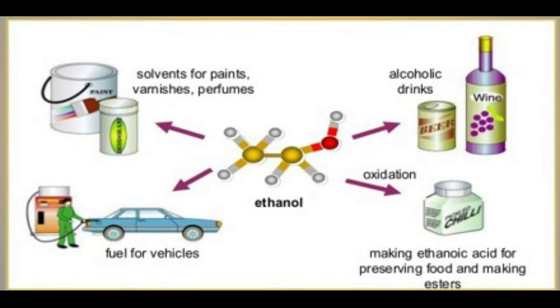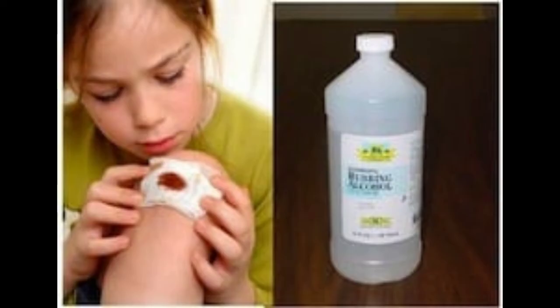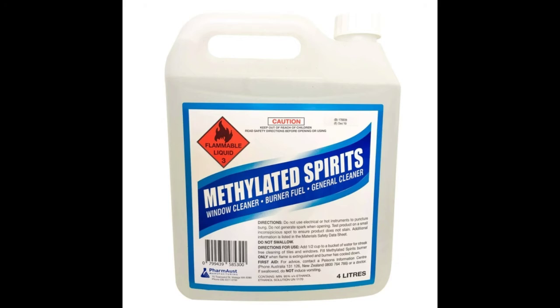Now we move on to uses of ethanol. Ethanol is used in medical wipes as an antiseptic, as an antifreeze in automobile radiators, for effectively killing microorganisms like bacteria, fungi, etc. by including it in many hand sanitizers, as an antiseptic to sterilize wounds in hospitals, as a solvent for drugs, oils, fats, perfumes, dyes, etc. In the preparation of methylated spirit, a mixture of 95% ethanol and 5% methanol.